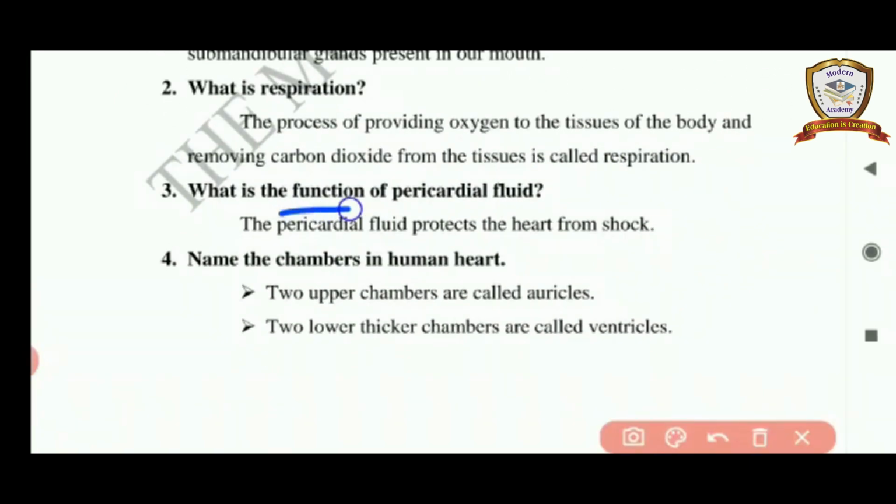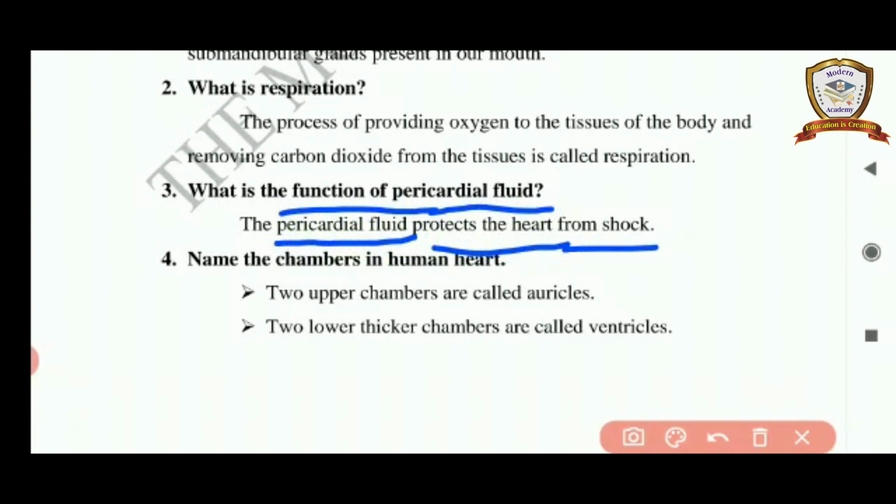And then next, third question, what is the function of pericardial fluid? The pericardial fluid protects the heart from shock.